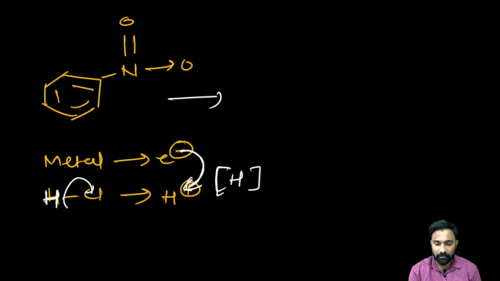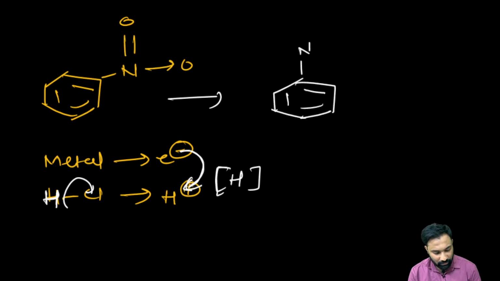But my dear friend, to convert nitrobenzene into aniline, how many moles of nascent hydrogen are used? Can anyone tell me? How many moles of nascent hydrogen are used?